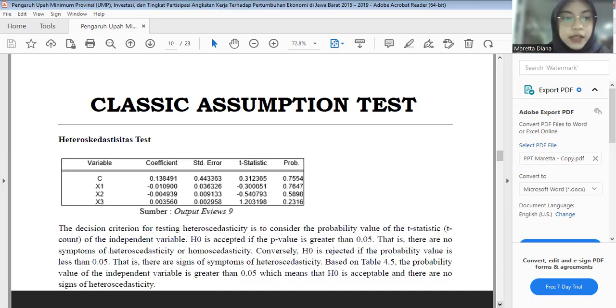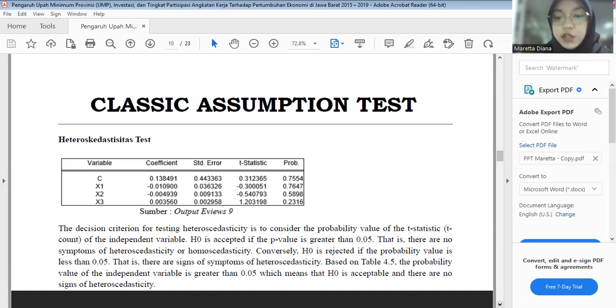So the third one is the heteroscedasticity test. Here is the result of the heteroscedasticity test, sourced from output EViews 9. The decision criterion for testing heteroscedasticity is to consider the probability value of the t statistic or t count of the independent variable. H0 is accepted if the p value is greater than 0.05, that is, there are no symptoms of heteroscedasticity, or homoscedasticity.